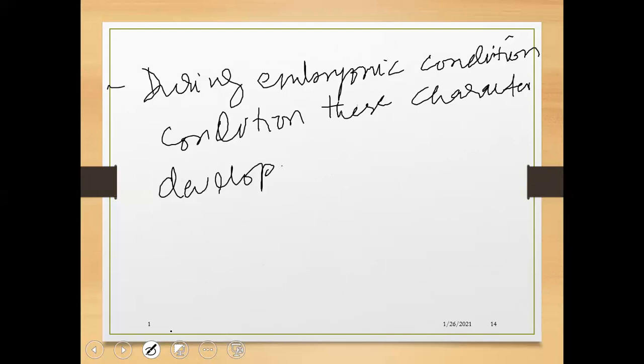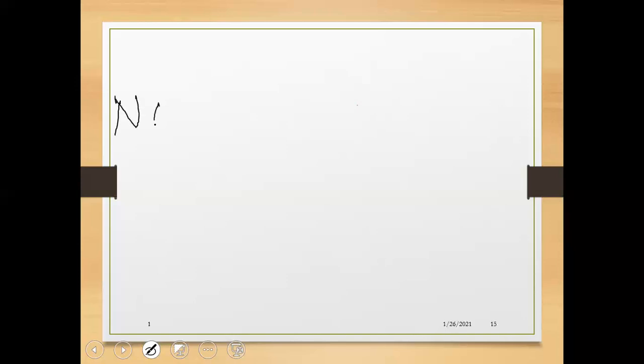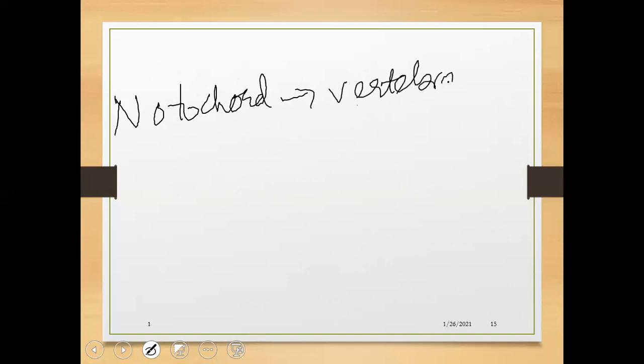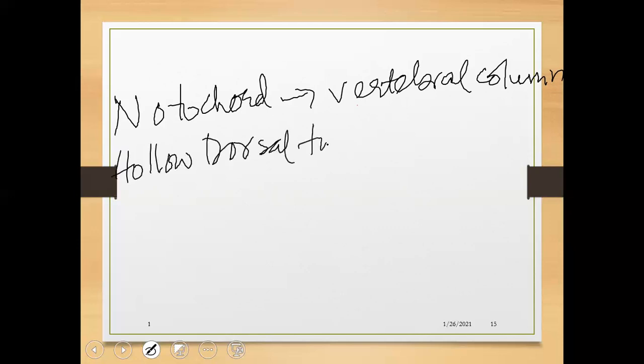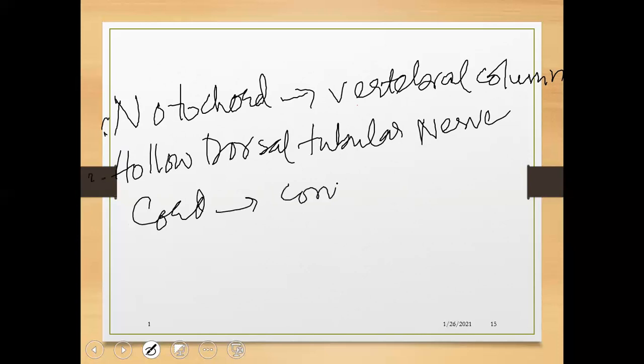Vertebrate chordates have the ability to convert the notochord into the vertebral column, and the hollow dorsal tubular nerve cord is converted into the CNS.